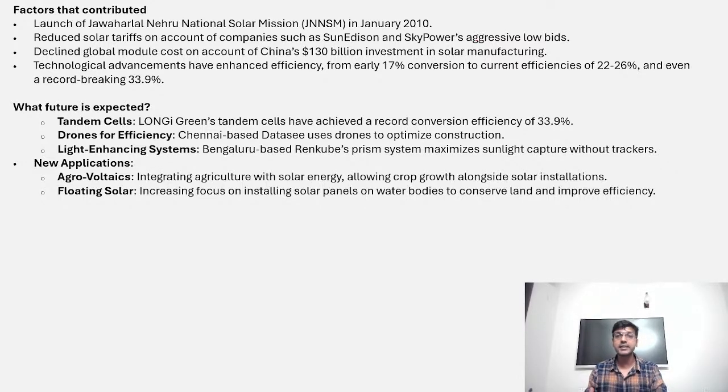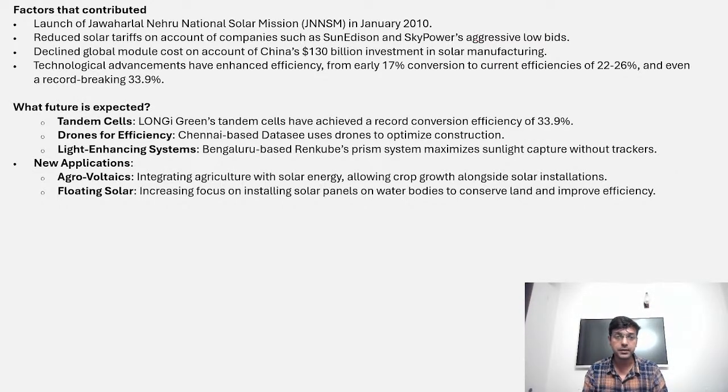Apart from that, what is happening? China is investing heavily in photovoltaic modules, thereby reducing the cost of those modules, which helps us to reduce our import burden, especially when we are importing the photovoltaic modules, which will eventually help us to scale our solar energy in our country.